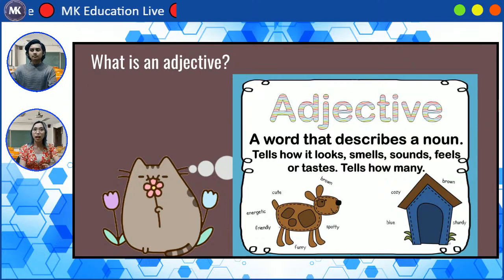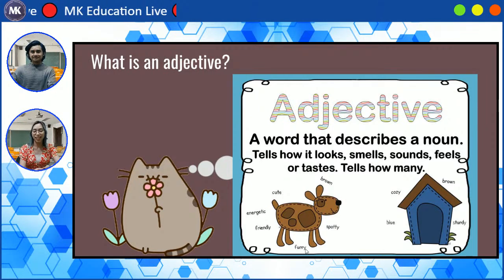It tells how it looks, smells, sounds, feels, or tastes. And it also tells how many. So as you can see, there's a dog right there, and there are words surrounding the dog. Those words are called adjectives. Okay, the words cute, brown, spotty, friendly, energetic, and furry.